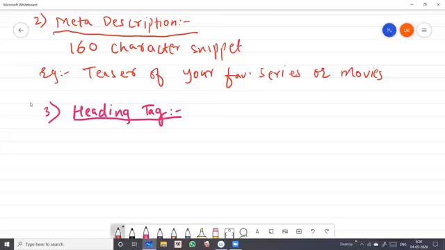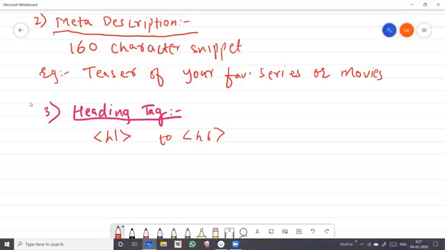That means wherever a heading is required, for example from H1 to H6, you have 6 types of heading. The smallest is H6 and the largest is H1. Wherever a heading is required, make sure the heading tag is used, so that your content, topics, subtopics and title are very clear.